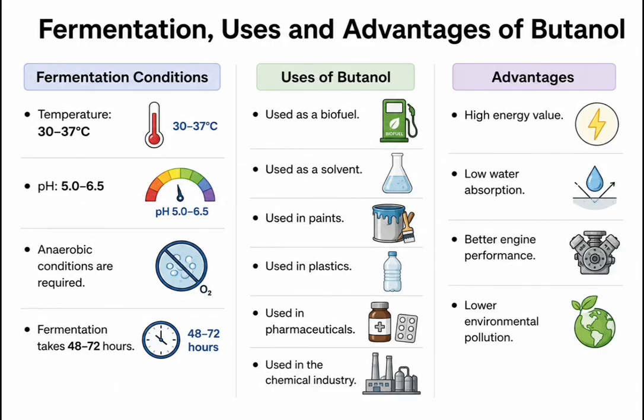Fermentation conditions, uses and advantages of butanol. Fermentation conditions: temperature 30 to 37 degrees Celsius, pH 5.0 to 6.5. Anaerobic conditions are required. Fermentation takes 48 to 72 hours. Uses of butanol: biofuel, solvent, paint, plastic, pharmaceuticals, and the chemical industry. Advantages: high energy value, low water absorption, better engine performance, and low environmental pollution.